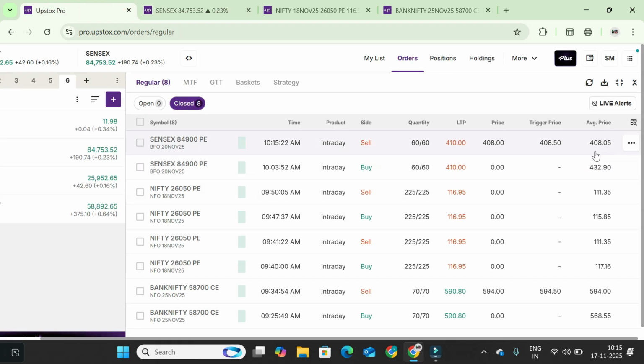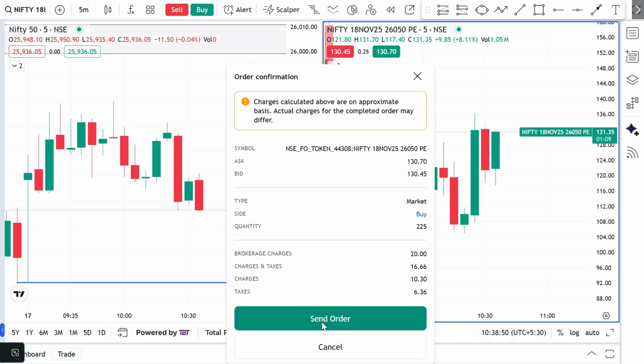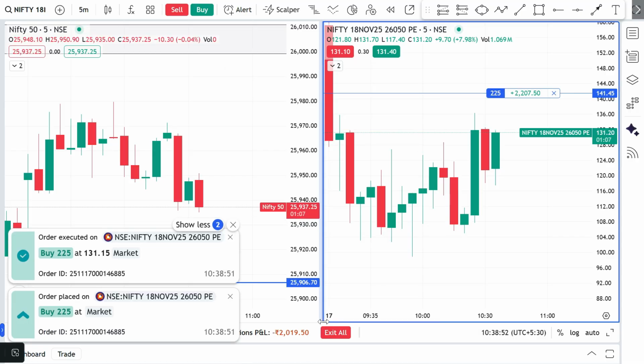Let me show you the order book. You can see entry and exit. We mostly exit cost to cost only. Okay, you can see this is the final panel. Okay, you can see I just entered the trade.